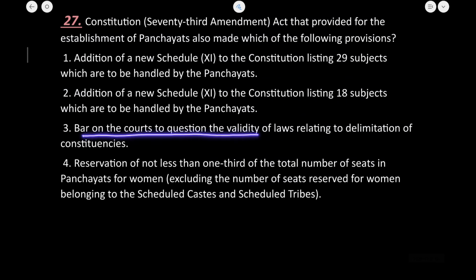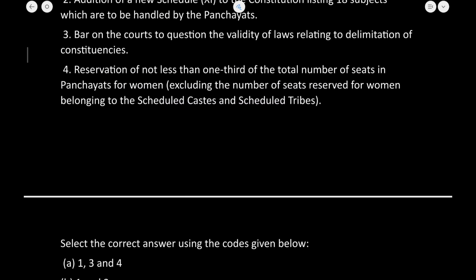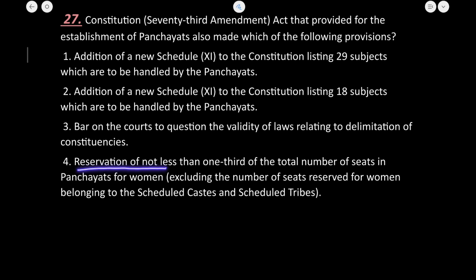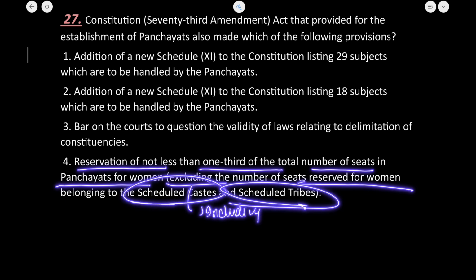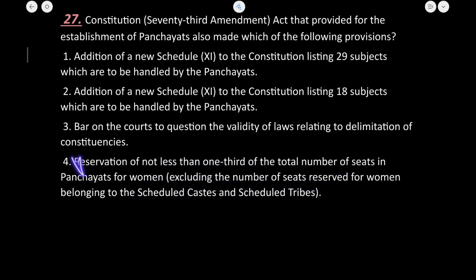A bar on the courts to question the validity of law relating to delimitation of constituencies. Yes, the statement appears to be true. The fourth statement is reservation of not less than 1/3 of the total number of seats in Panchayat for women, not excluding, but including the number of reserved seats belonging to the scheduled caste and scheduled tribe. The 1/3 provision clause is absolutely correct, but it is not excluding the number of seats reserved for women belonging to SC and ST communities, but including. So the fourth one is also wrong.